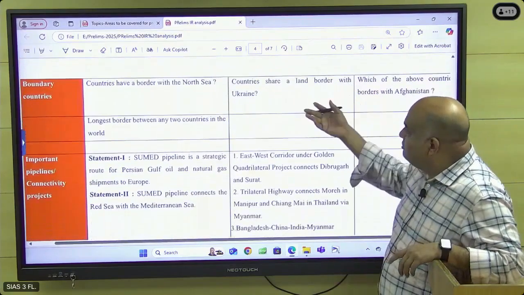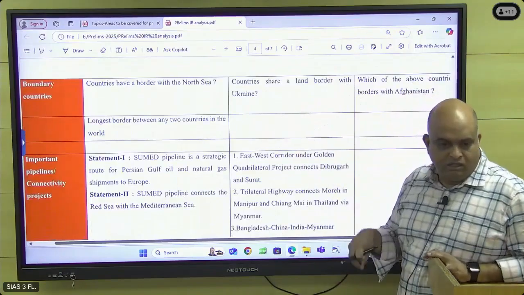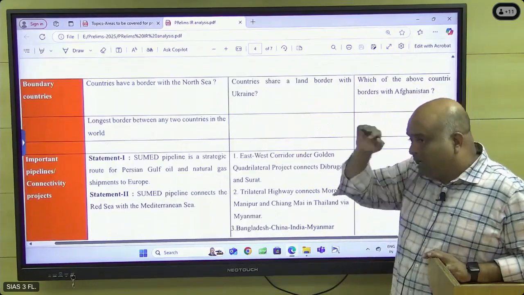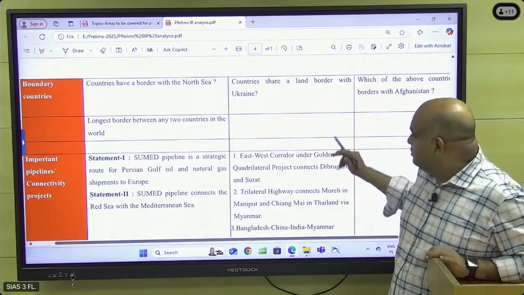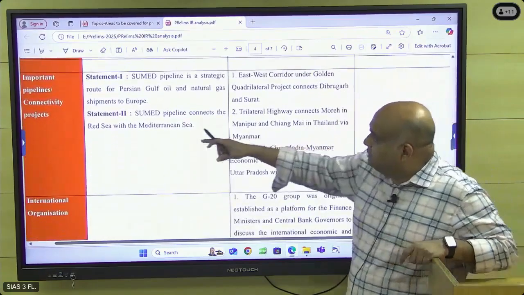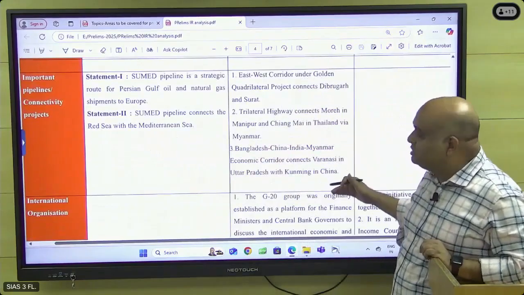Countries that share a land boundary with Ukraine. So Ukraine is at the heart of the news. So what are the countries around Ukraine? And then regarding important pipelines and connectivity projects, certain questions were also there.